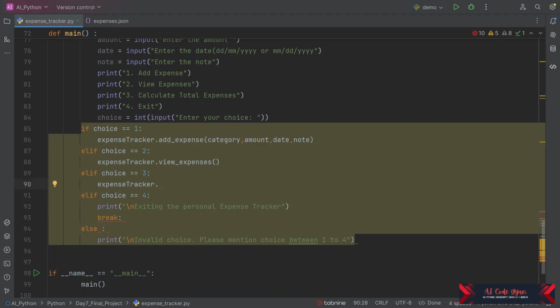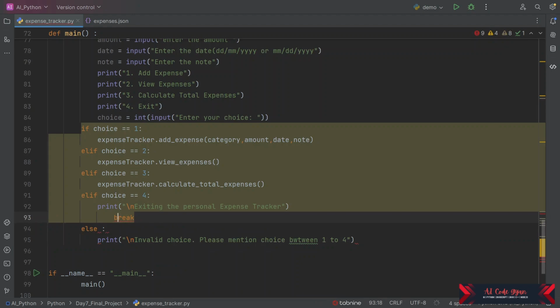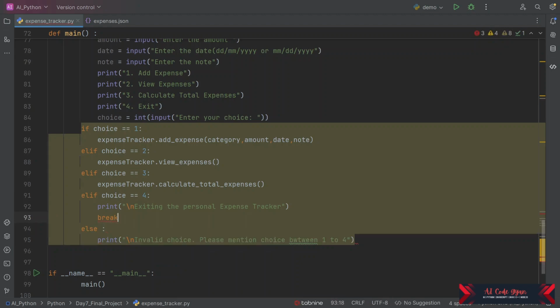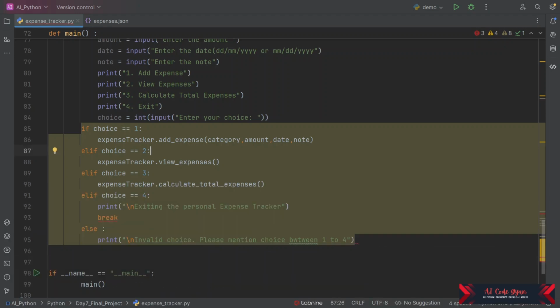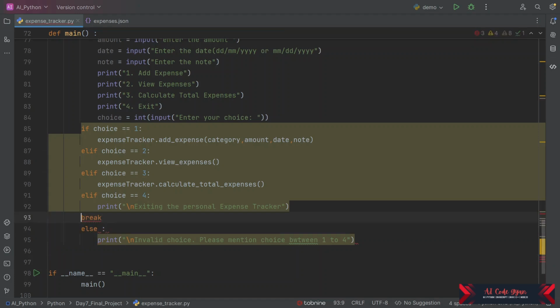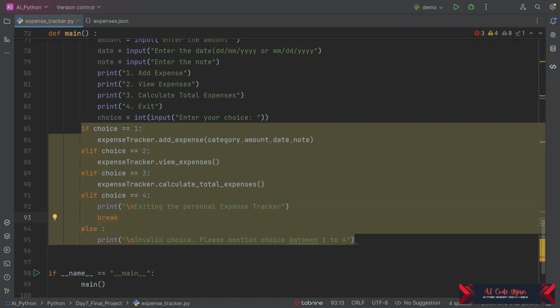So calculate total expenses will be the, so here this will break the flow. If it's choice 4, it is exiting the personal expense tracker.